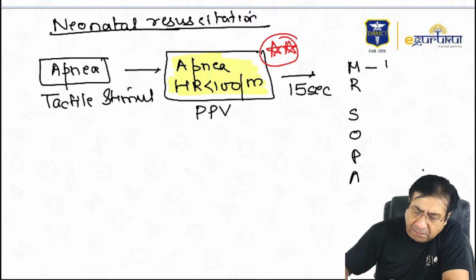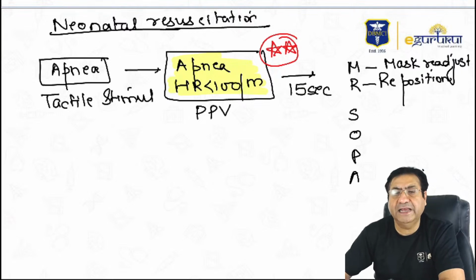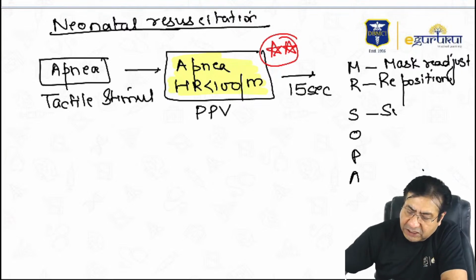So you readjust the mask, you reposition the baby. So baby's position needs to be changed again. Then you need to suction the mouth and the nose of the child.